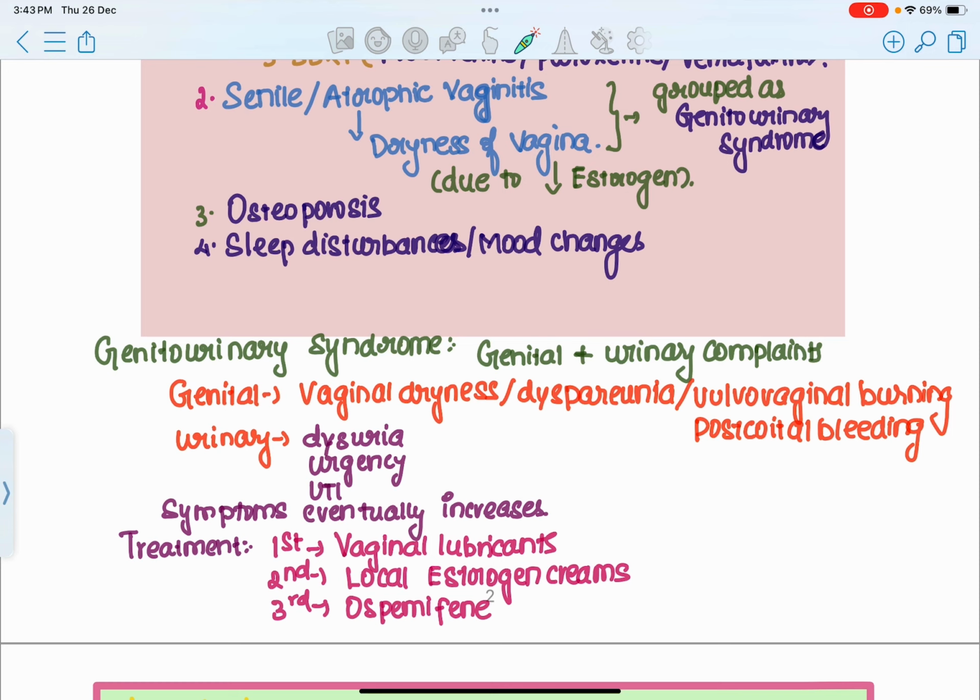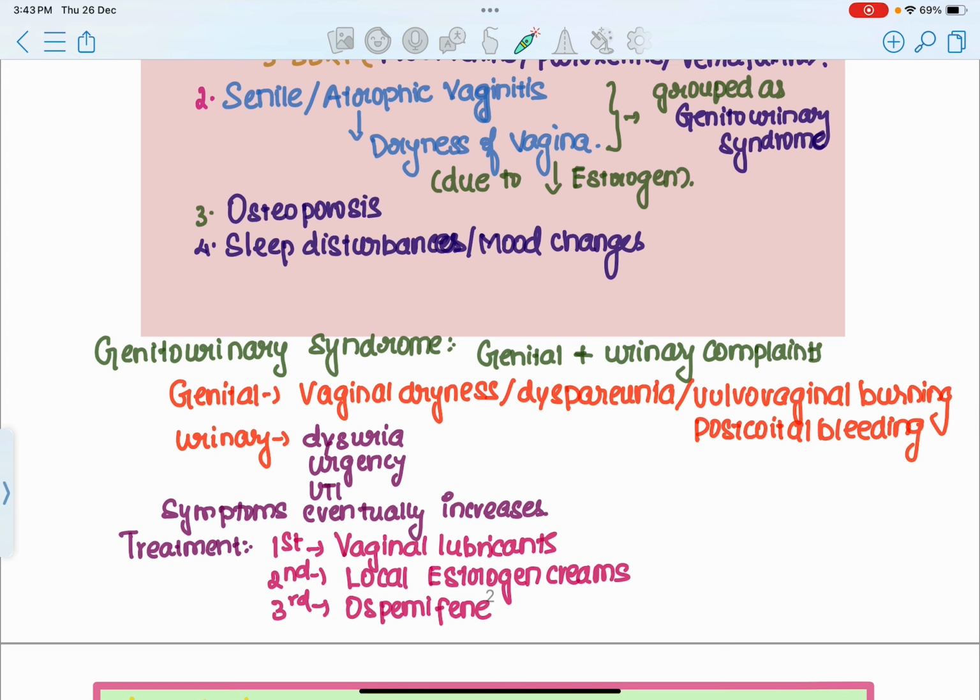So genital complaints along with urinary complaints, which is called genitourinary syndrome, can happen more commonly in a female of menopause. So this syndrome can happen in a female who has experienced menopause as well. The most important point is that unlike hot flashes, genitourinary syndrome is not going to regress as the years pass. So this symptom is eventually going to increase as the years pass.